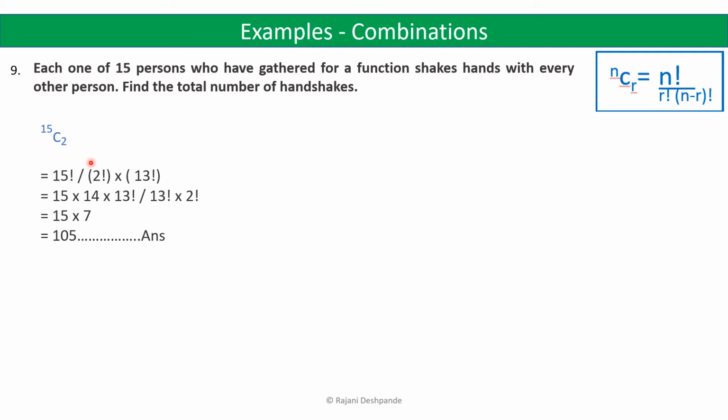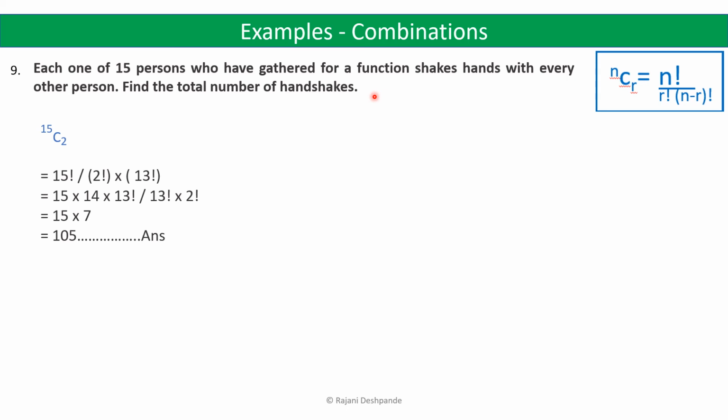Let's come to the next question. Each one of 15 persons who have gathered for a function shakes hands with every other person. Find the total number of handshakes. So there are 15 persons who have gathered for a function, and they shake hands with every other person. So how many total number of handshakes have happened?